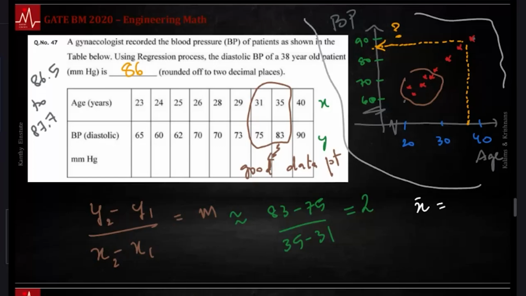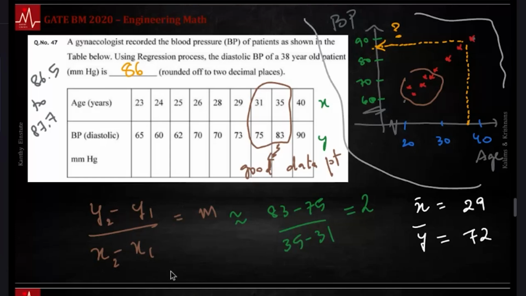29 plus 1 plus 5 plus 40. Somewhere over here is 29. And the y bar here is 65, 60 plus 62 plus 70 plus 70, 73 plus 75 plus 83, 90, divided by 9. This is 72.